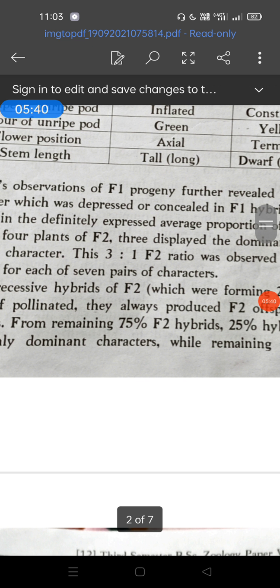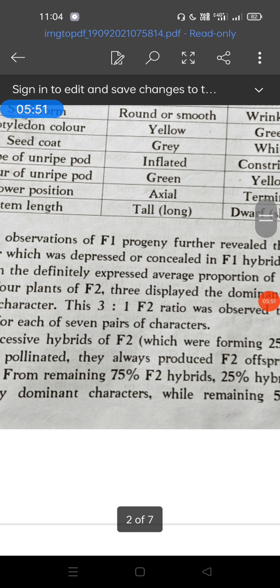Then, in case of the dominant-recessive relationship, characters are controlled by a pair of genes. When only one pair of contrasting characters is crossed, the character which expresses itself in the F1 generation in the presence of the other character is dominant, and the one which is unable to express itself is recessive. For example, in the pea plant, when the tall habit is crossed with the dwarf habit, tallness is the dominant character and dwarfness is the recessive character.